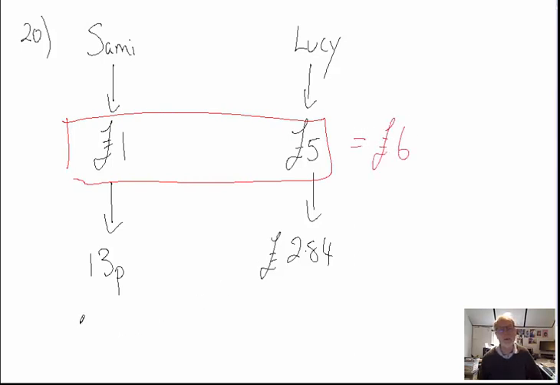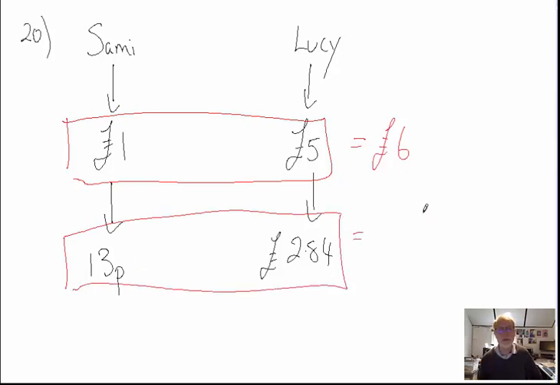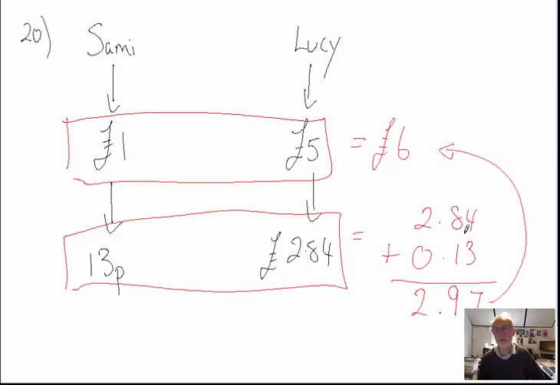We could take these two numbers together to work out what they had to start with, which is equal to £6. And then we could see what they had when they had spent all their money, how much they got left. So that's £2.84 plus 13 pence. I'm keeping them lined up, all the digits in the correct columns. 3 plus 4 is 7, 1 plus 8 is 9, decimal point, 0 and 2 is 2. So they had £2.97 left. So now I could take this number away from that number to find out how much they spent. Let's have a look at that. So we get £6. I'm going to write it down as 6.00.